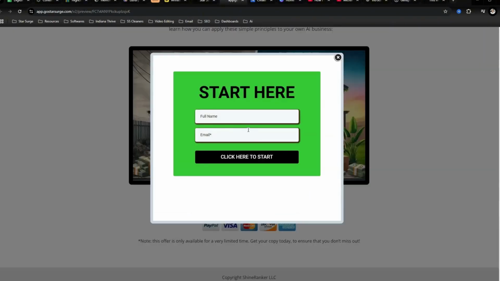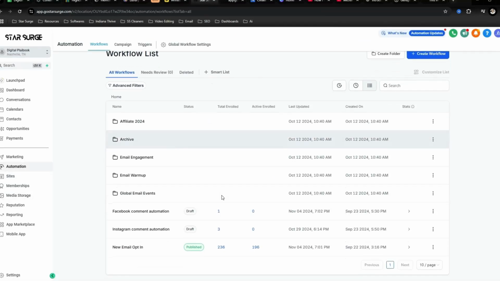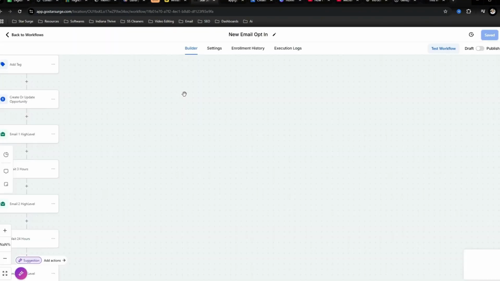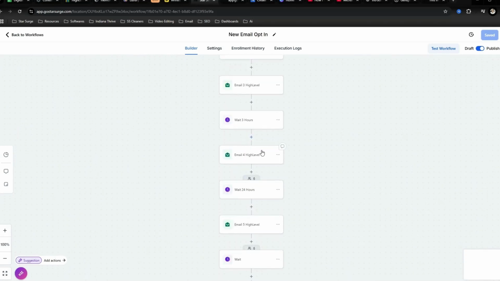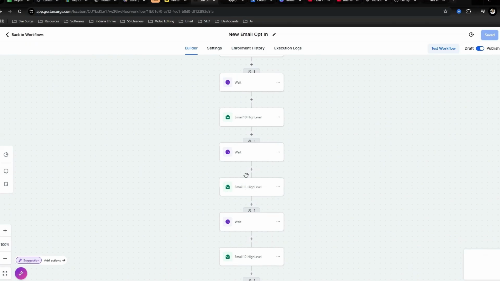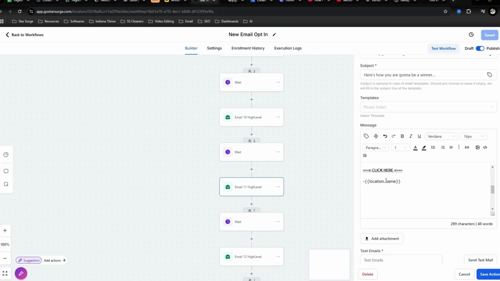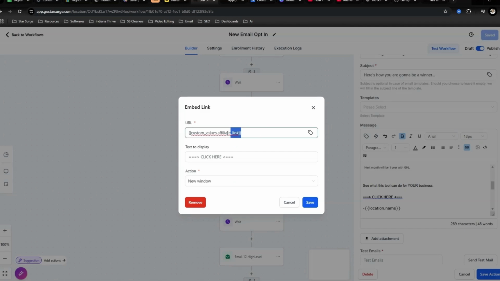And then once they enter it in, they will get put into an automation. In the automation, you'll get all of these, but the main one is going to be the new email automation. What you'll see is there are about 60 emails that you'll have access to. When we click into an email and you see this hyperlink, whenever they click on that, it takes them to your affiliate link.